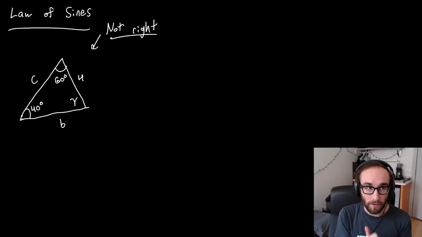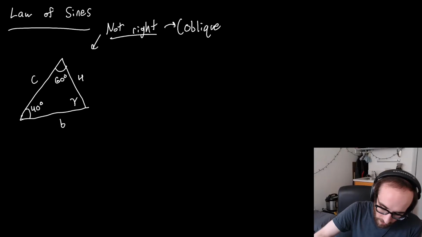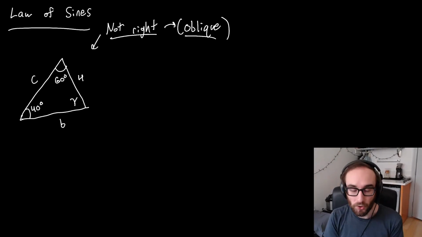Here we need to use another tool called the law of sines. One note is that any triangle that's not a right triangle we just call an oblique triangle. So you might see this word oblique. It just means there's not a right angle inside of the triangle.